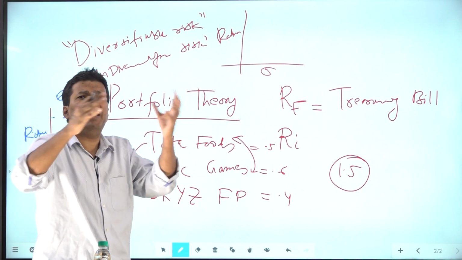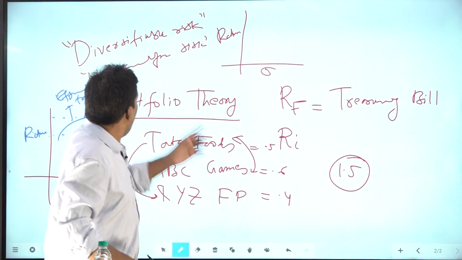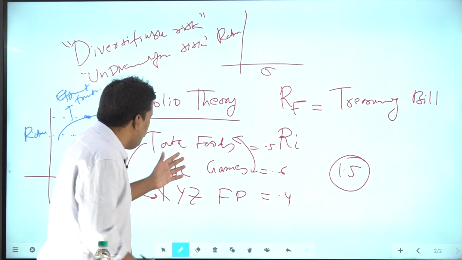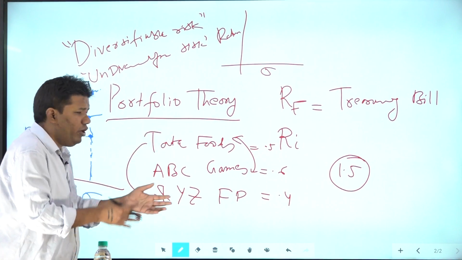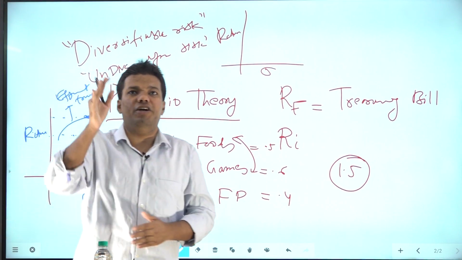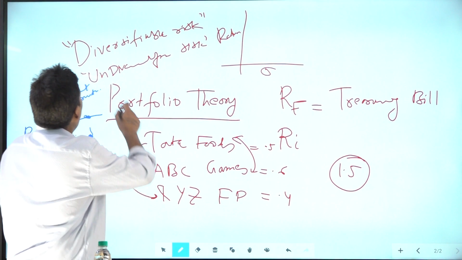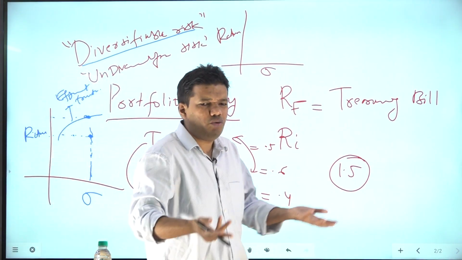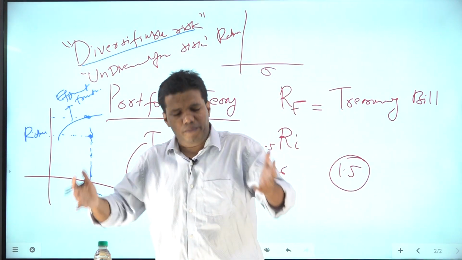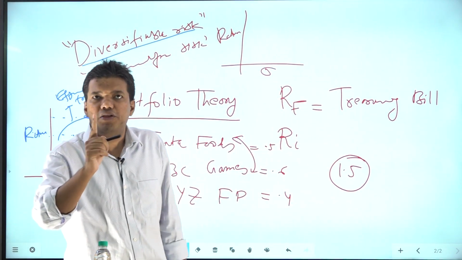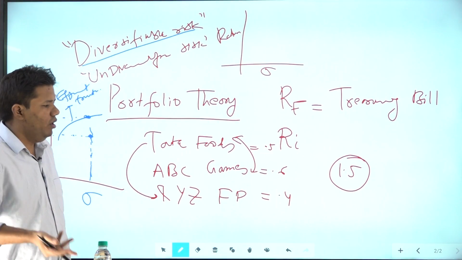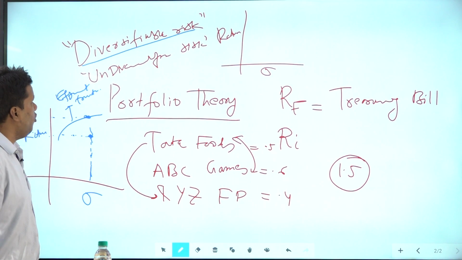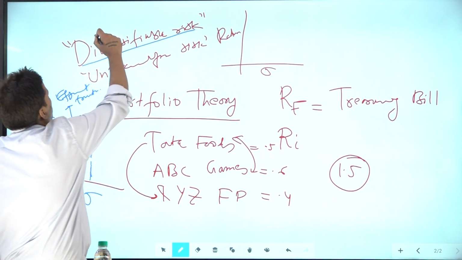And what do you do in a portfolio? In a portfolio, you mix many securities together so as to reduce diversifiable risk. Diversifiable risk means the risk which can be eliminated by choosing securities in such a way that they are not correlated. They are independent. So that is called diversifiable risk. And how do portfolio managers or traders reduce it? Just by mixing many securities. And for this, they are not paid. Even a layman can do this, although it will take time for a layman to understand all those things. But yes, for this, they are not paid.